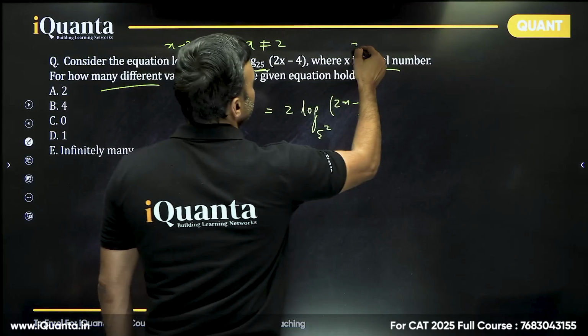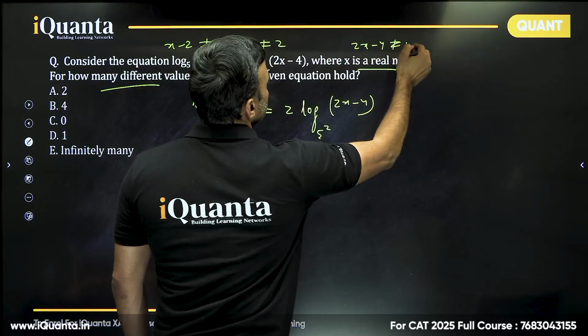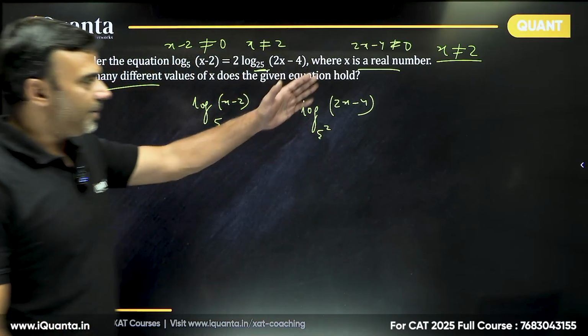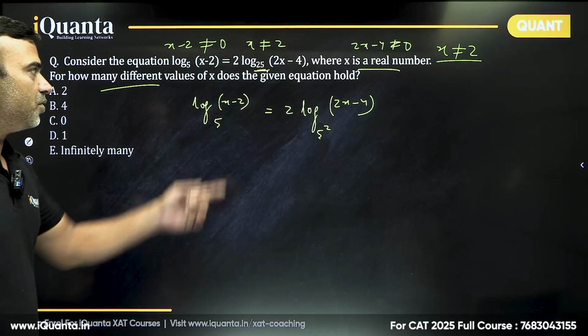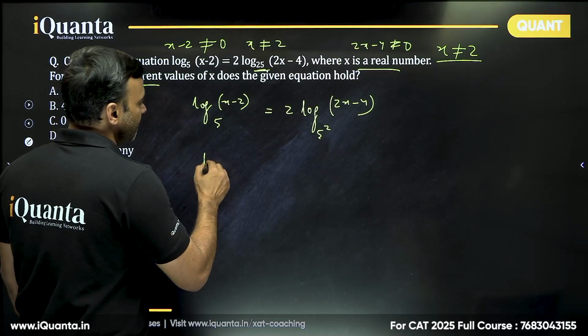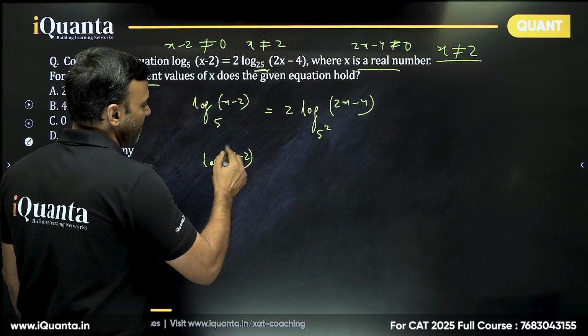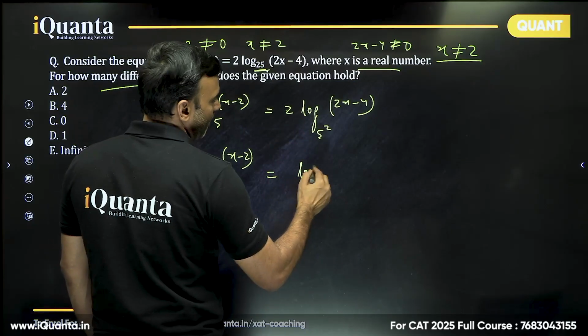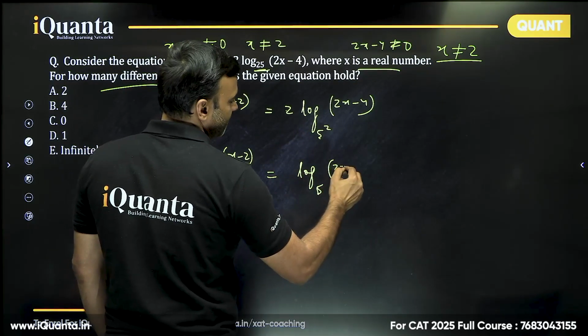Similarly, 2x minus 4 cannot be equal to 0. So 2x cannot be equal to 4, x cannot be... oh wow, this is the same condition. So this is the premise that we have, that x cannot be equal to 2. Now simplify. This side is still the same, log of x minus 2 to the base 5. This 2 comes outside, 2 by 2 cancels, and we have log to the base 5 of 2x minus 4.